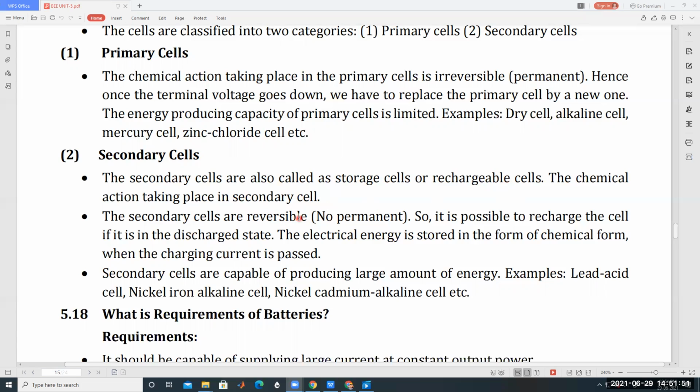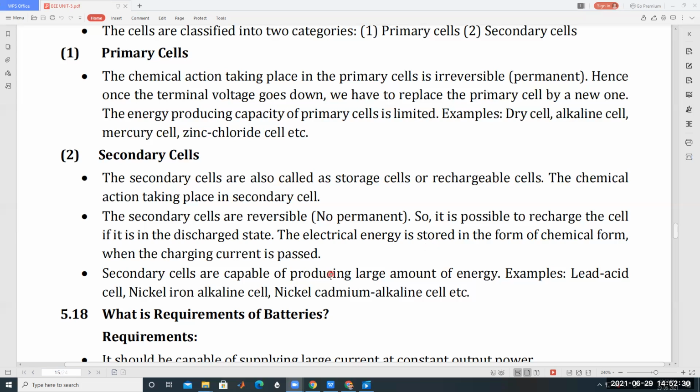That means the chemical reactions go in both directions, bidirectional. So it is possible to recharge the cell if it is in the discharged state. If it is completely discharged, charging again is possible in secondary cells. The electrical energy is stored in chemical form in the cells when the charging current is passed.